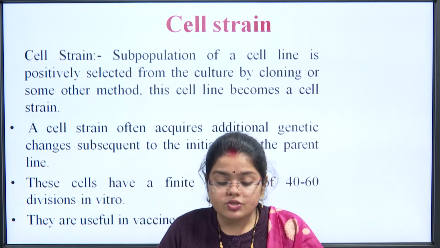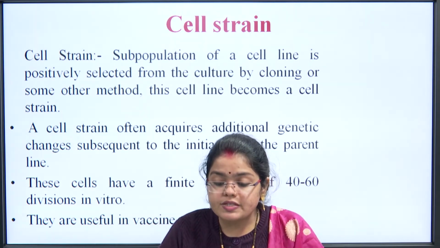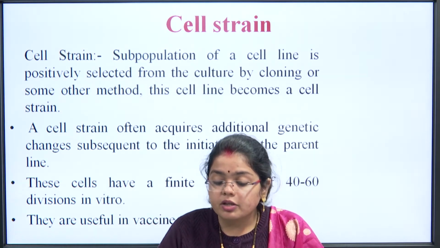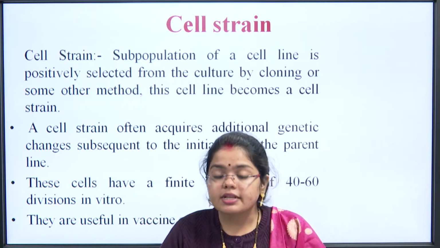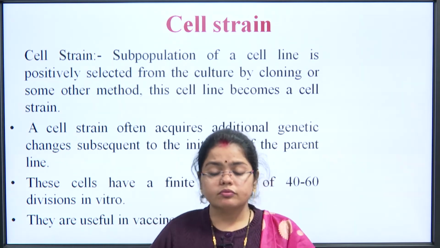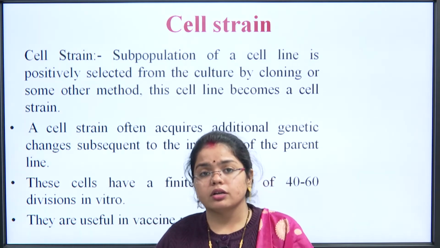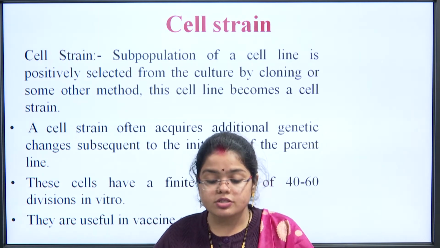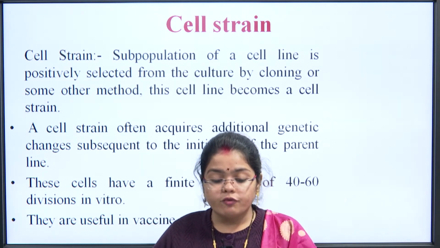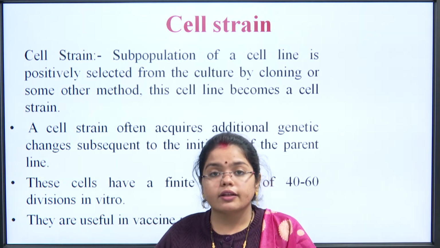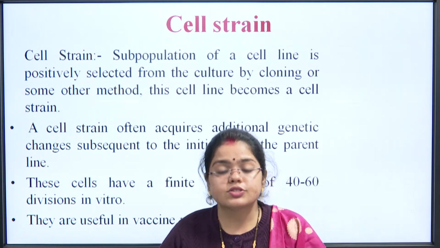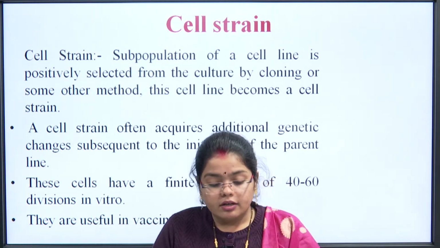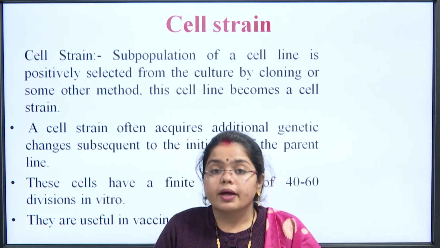Then comes your cell strains. A cell strain, or a subpopulation of a cell line, is positively selected from the culture by cloning or some other methods, and this cell line becomes a cell strain. When we take out a particular group of cells from the subculturing of the cell lines, or a subpopulation of the cell line, and we clone it again and again, what develops is your cell strain. A cell strain often acquires additional genetic changes subsequent to initiation of the parent line.